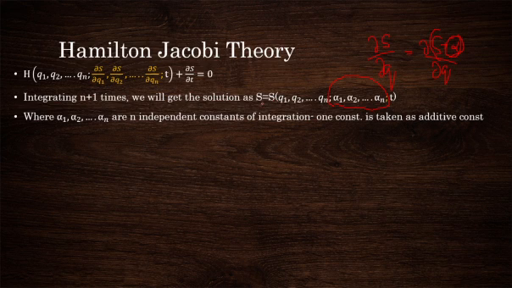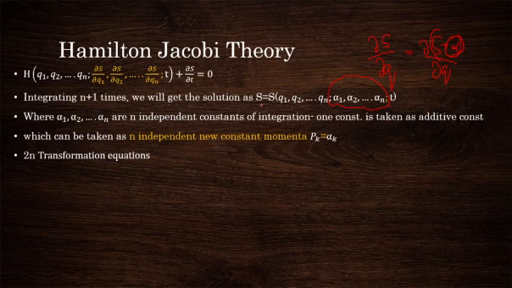Okay, so comparing this solution S and the generating function, you can say that alphas represent the new momentum, because S is the generating function used for this particular transformation. We have chosen it as F2.